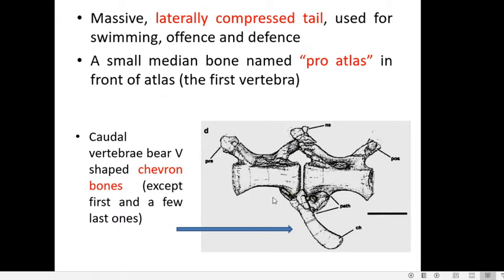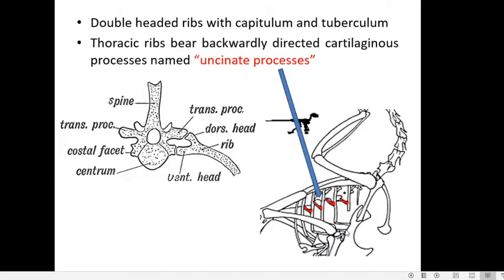Now another feature is that the caudal vertebrae possess V-shaped bones which are called chevron bones. That is one peculiarity of crocodile vertebrae, the presence of chevron bones arising from the lower vertebrae, and they are absent in the first and few last caudal vertebrae, whereas all the other caudal vertebrae possess such chevron bones.